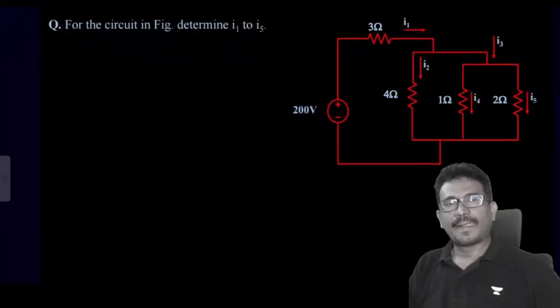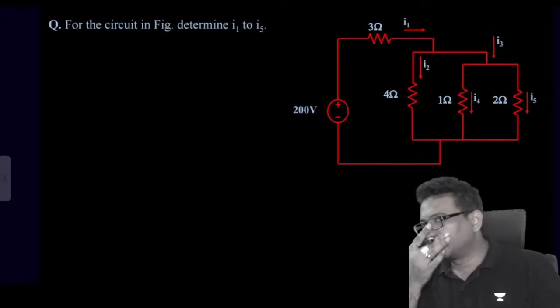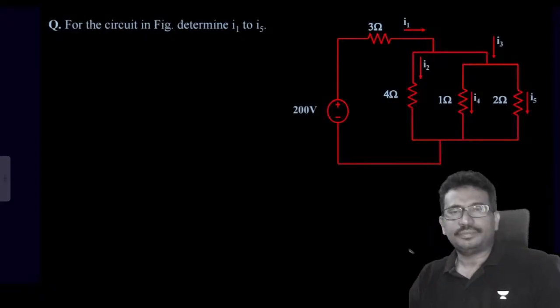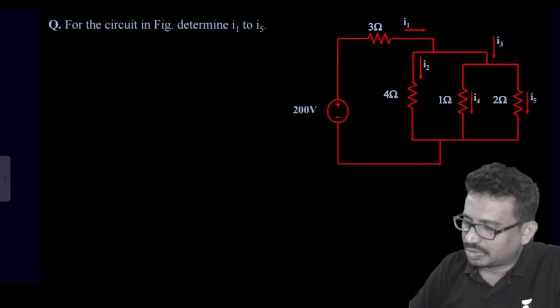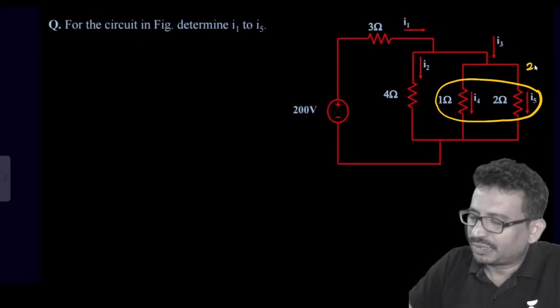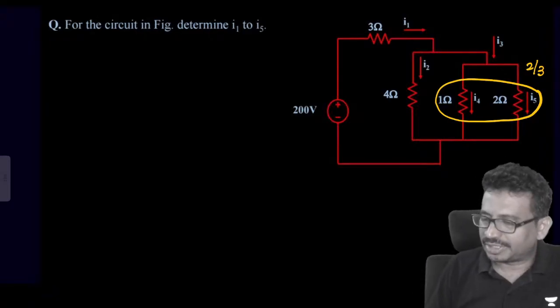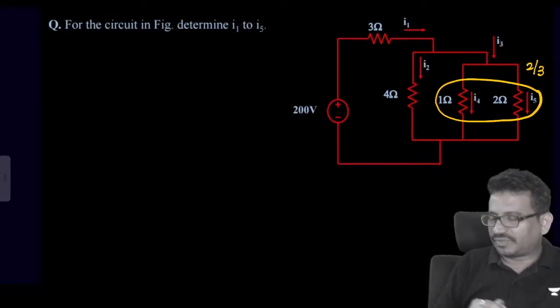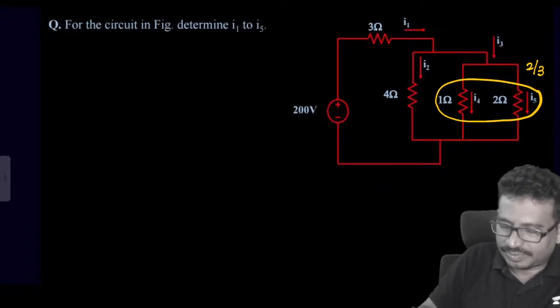Next one. For the circuit in the figure, we need to find all the currents I1 to I5. First of all, you can see here that these two resistors are parallel, so this value is 2 by 3. And thereafter 2 by 3 and 4 are parallel. How much will this value come?